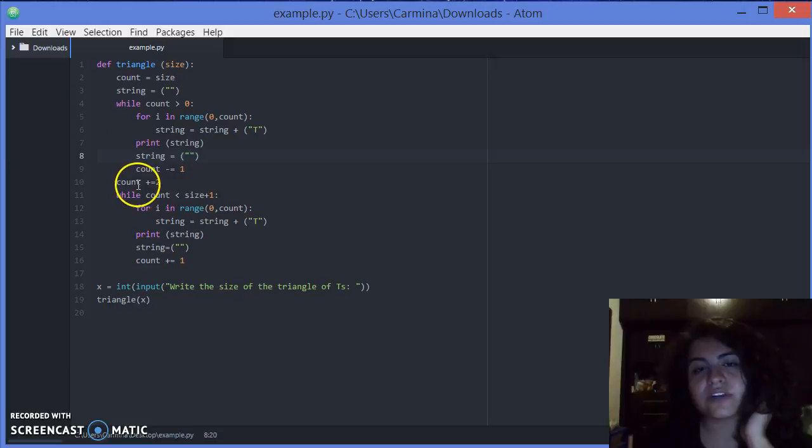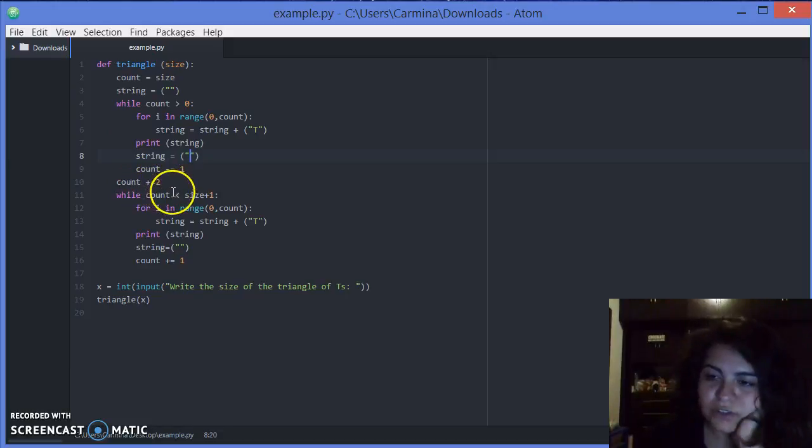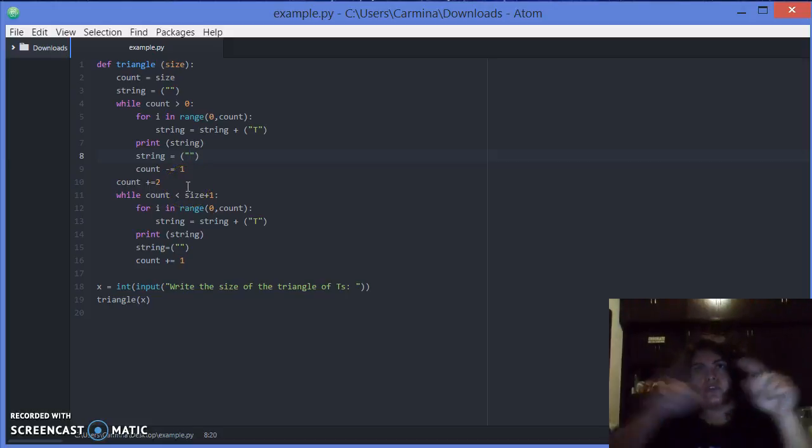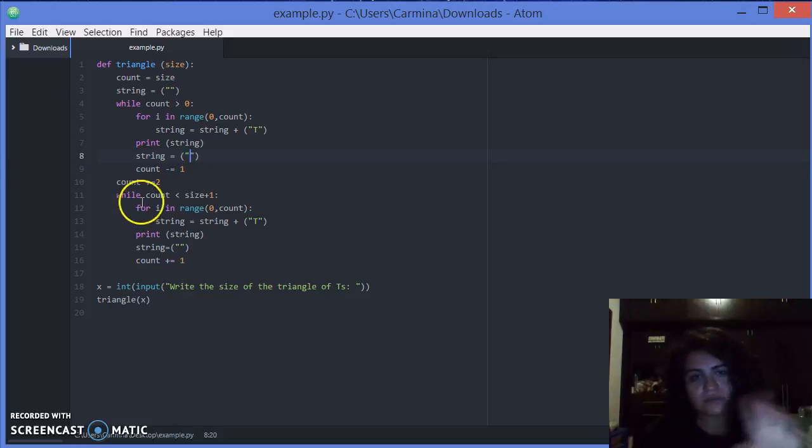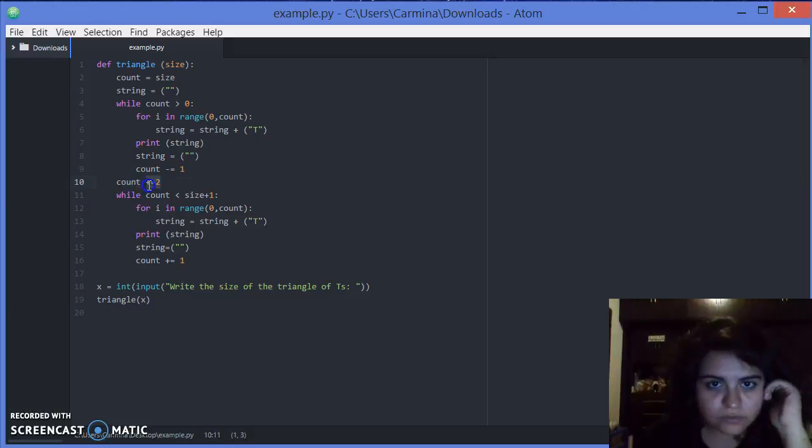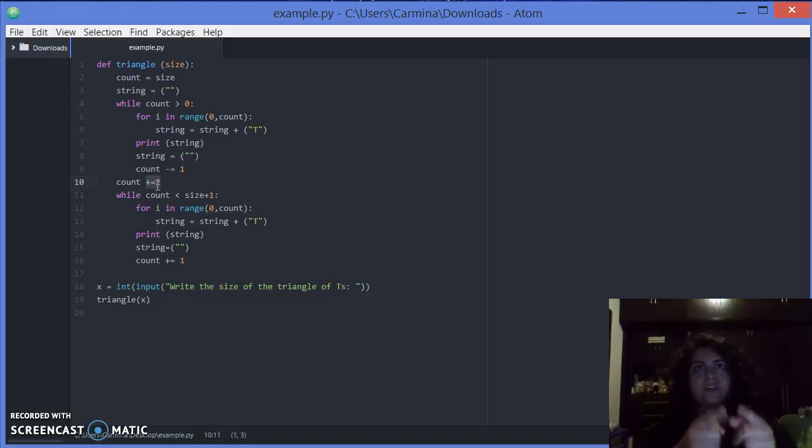When that happens, then we add 2 to count, because for example we have 0 or 1, then you have 5, no? Then 4, 3, 2, 1, and if we leave it 0, there will be a space, and then if we add 1 over here, well, let's get to it. There we add 2, because if not, there will be an empty space, and 1, 2, and we don't want that.